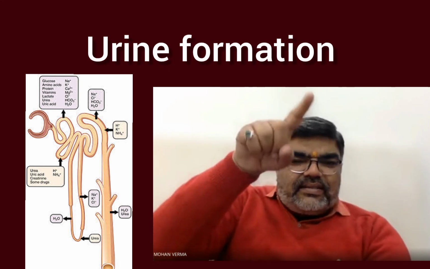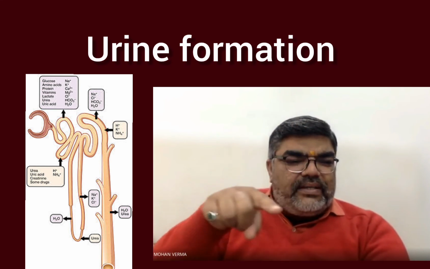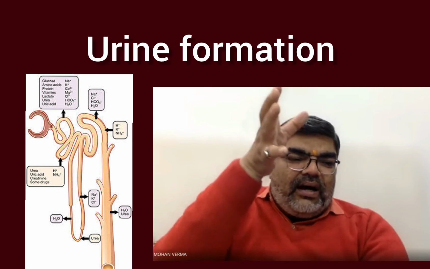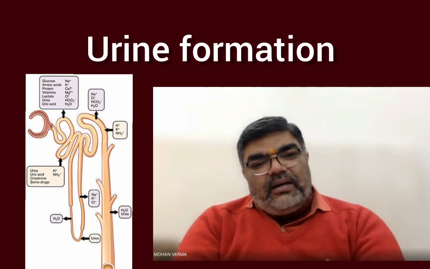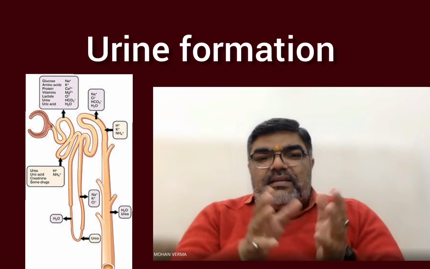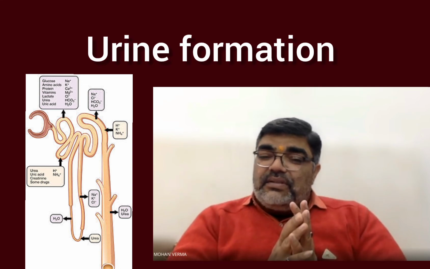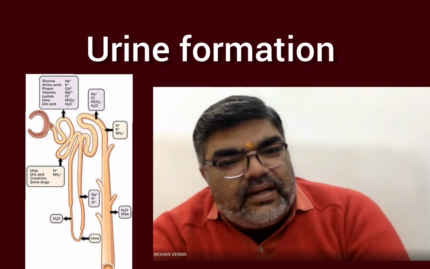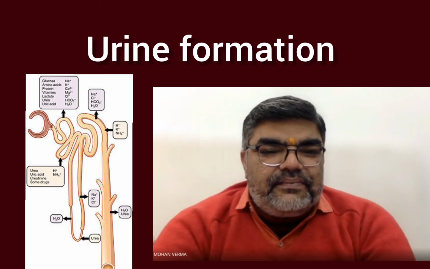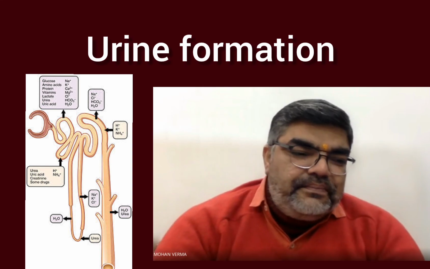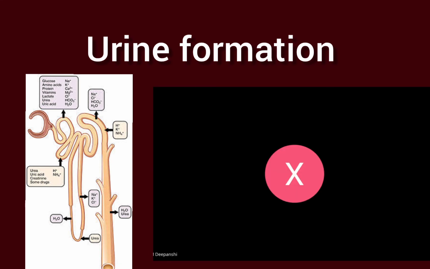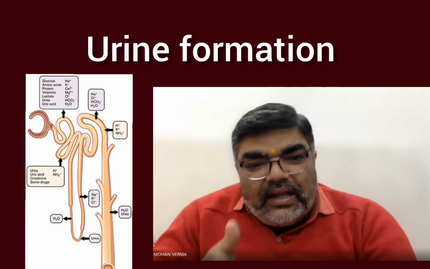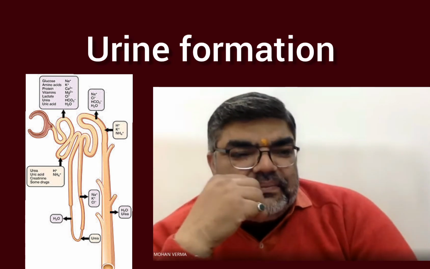So this segment, the Henle loop, plays an important role in maintaining the high osmolarity of the medullary interstitial fluid, because it is situated in the medulla. And it is playing a role in maintaining the high osmolarity. Is that clear? Yes, sir. Henle loop has two parts, descending limb and ascending limb.